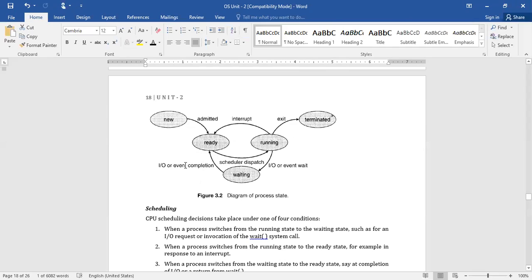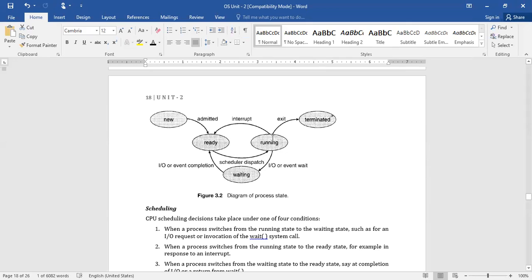Once he is ready, he will get a chance of the doctor consultation once his turn has come, because he may be the first person, or the fourth person, or the 10th person. So he needs to wait in the job queue until his turn has come. Once his turn has come, he moves from the ready state to the running state, because now the doctor is going to look into whatever problem we have. He asks some questions and so on. So currently it is in the running state.